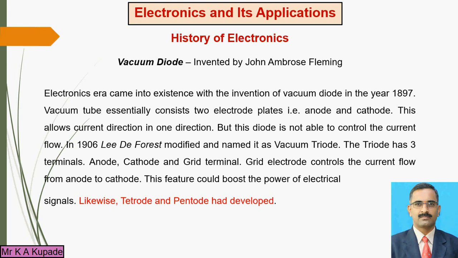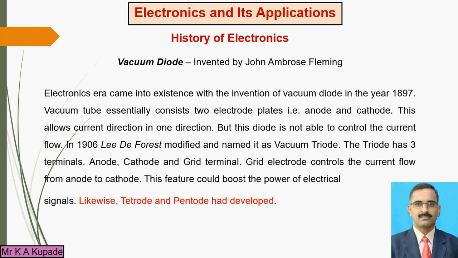So from that point of view, Lee De Forest modified this vacuum diode in 1906 and developed a new device named the vacuum triode. This vacuum triode has three terminals: one is the anode, another is the cathode, and the next is the grid terminal. This grid terminal controls the flow of current from the anode to the cathode, right?